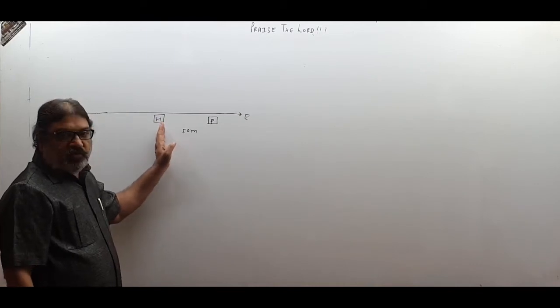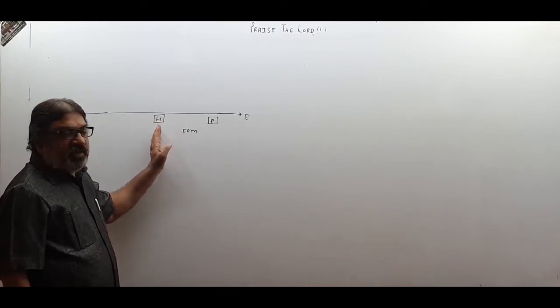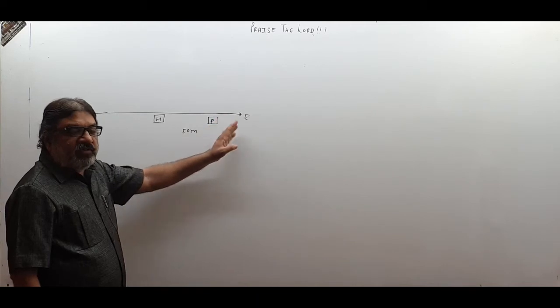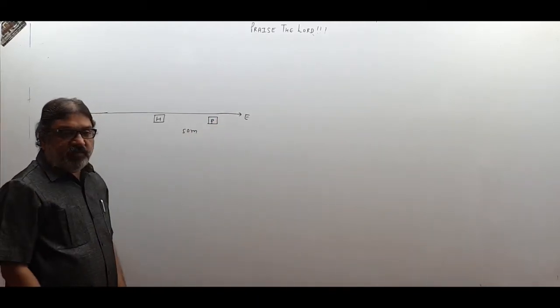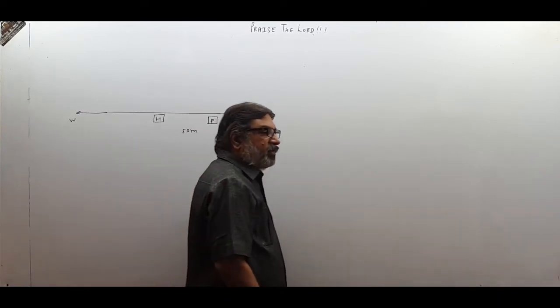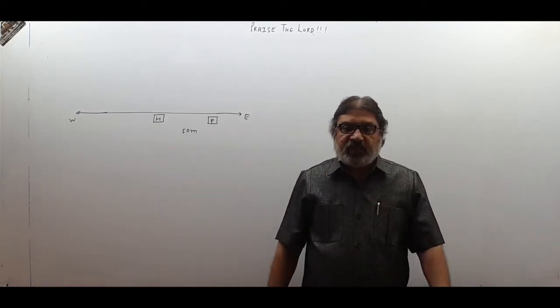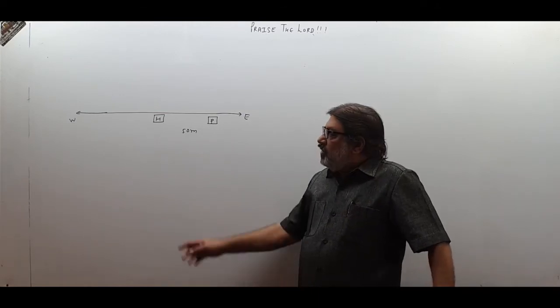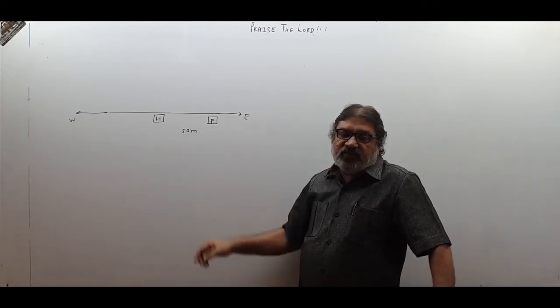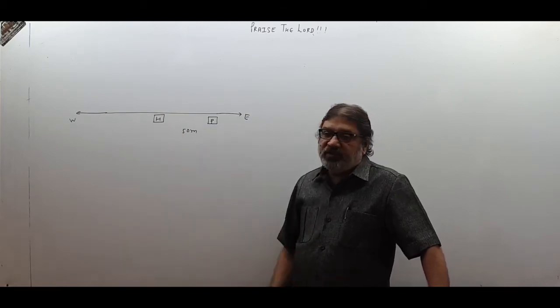With respect to my house, because my house is here and the post office is on this side, it is on the eastern side. So I have to say the post office is at a distance of 50 meters. If I only say the post office is at a distance of 50 meters east, it appears to be 50 meters towards east from this point.